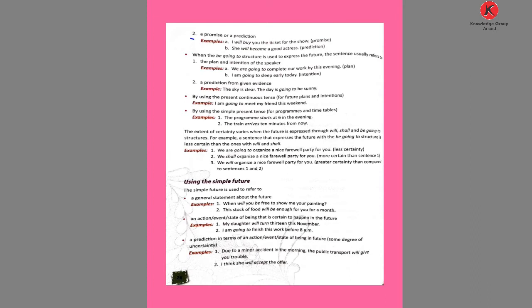Second, we can use it as a promise or prediction. What is the promise? I will buy you the ticket for the show tomorrow. That is the promise. And what is the prediction? She will become a good actress. That is the prediction, at the time of speaking, talking about the future. So using will or shall, we can express prediction and promise also.